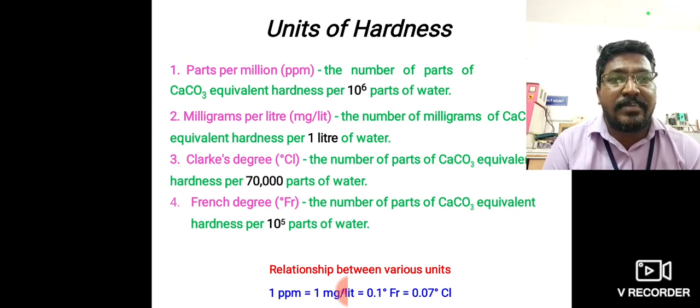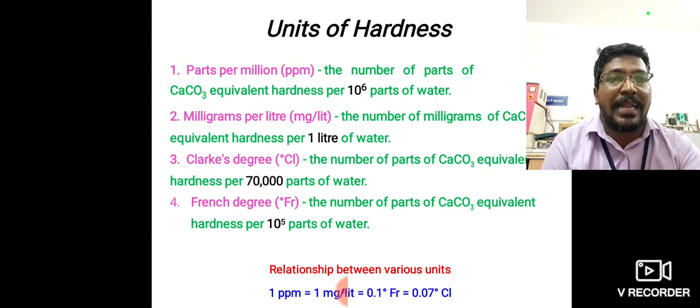The third one is Clark's degree: the number of parts of calcium carbonate equivalent to 70,000 parts of water. The fourth one is French degree: the number of parts of calcium carbonate equivalent to 10 power 5 parts of water. So 1 ppm is 10 power 6 parts, 1 milligram per liter is 1 liter of water, Clark's degree is 70,000 parts of water, and French degree is 10 power 5 parts of water. The relationship between the 4 units: 1 ppm is equal to 1 milligram per liter, which is equal to 0.1 French degree, which is equal to 0.07 Clark's degree.